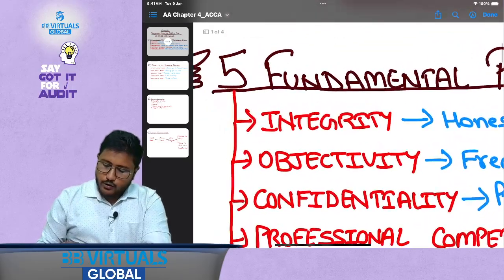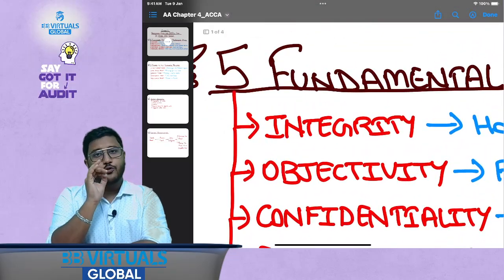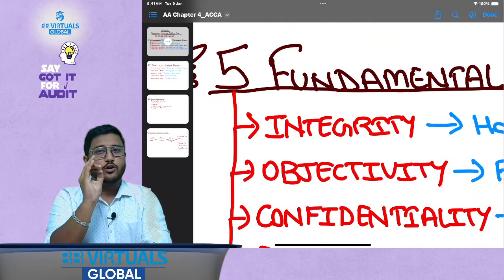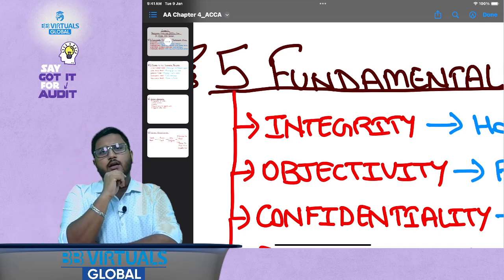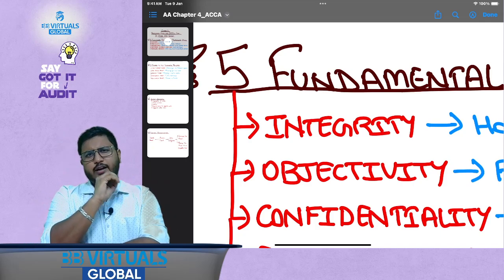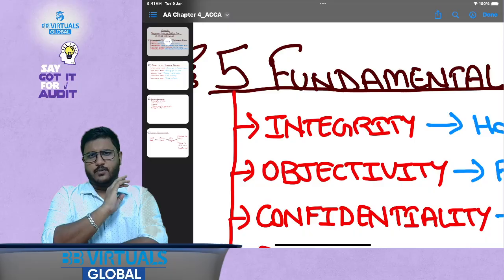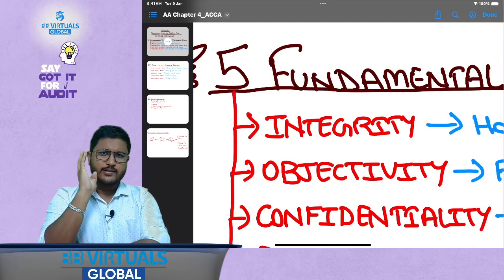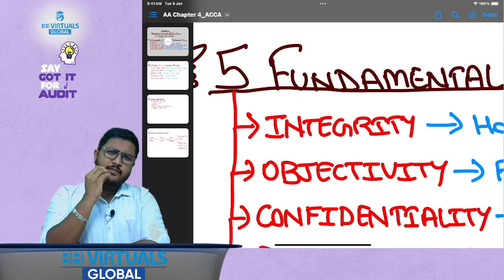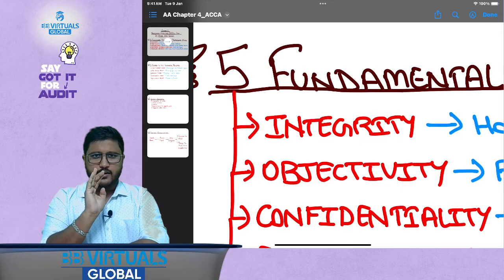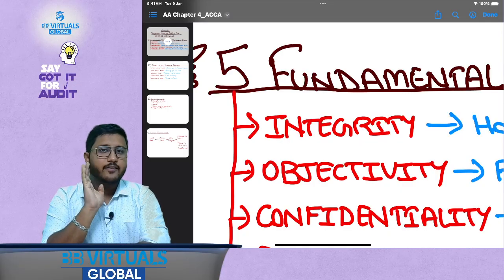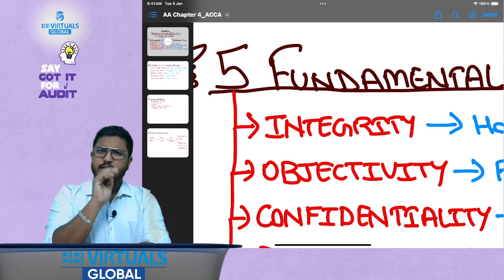Let's focus on this word integrity. What is the meaning of the word integrity? If I tell you that I have told you something honestly, do you think I have integrity? Generally, people assume that if I am honest, I have integrity. Is that true? Is that complete?